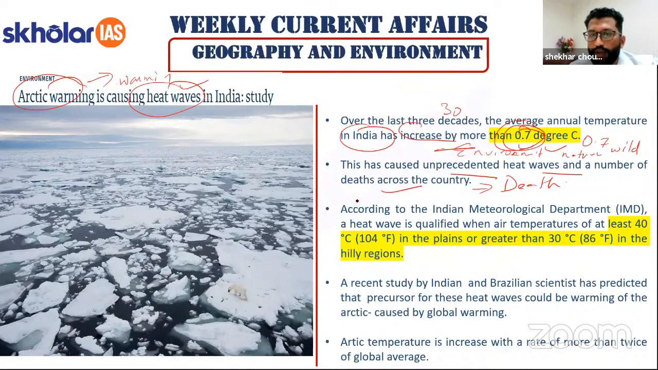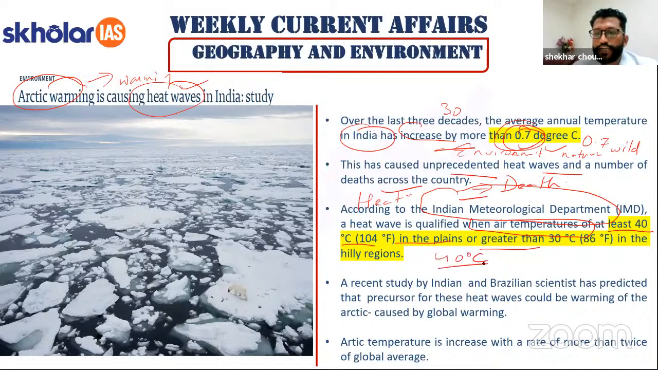So what is a heat wave? The definition of heat wave by Indian Meteorological Department is when there is more than 40 degree in the plains and greater than 30 degree in the hilly area. So you all know Gangetic Plain or the central part of India, all these areas, if there is more than 40 degree centigrade, then that area is under the heat wave. And so goes with the hilly areas.